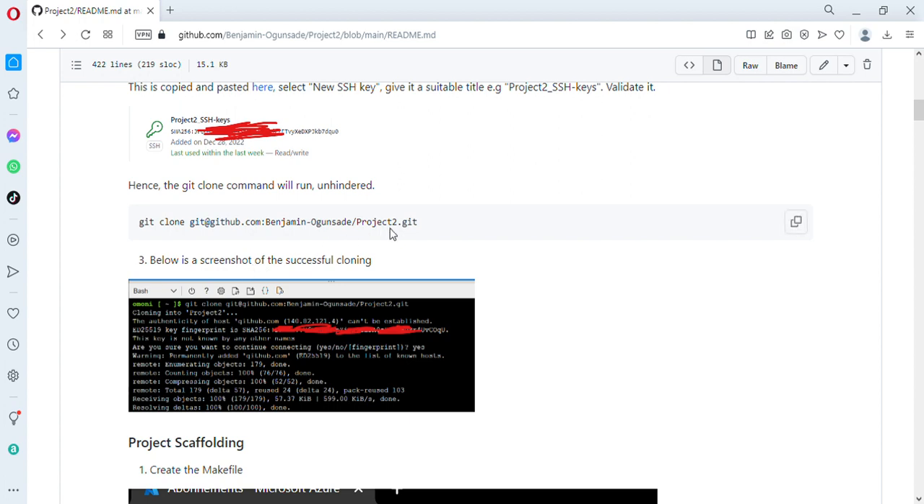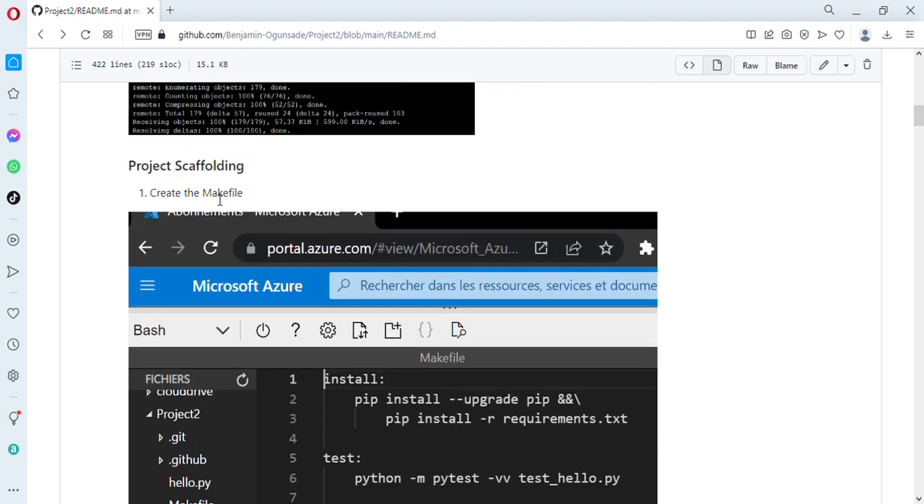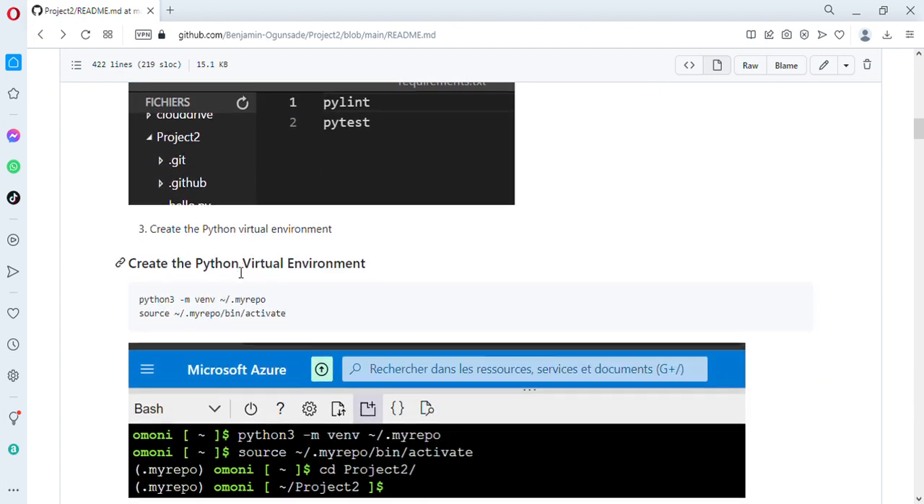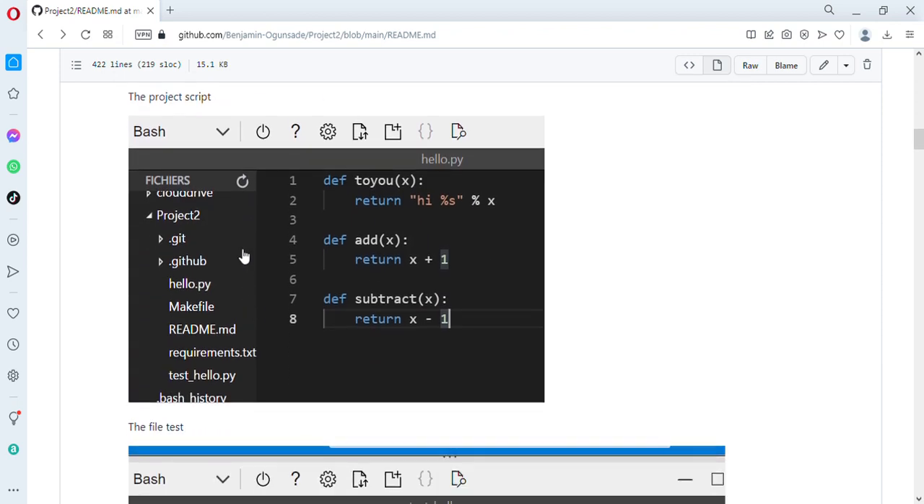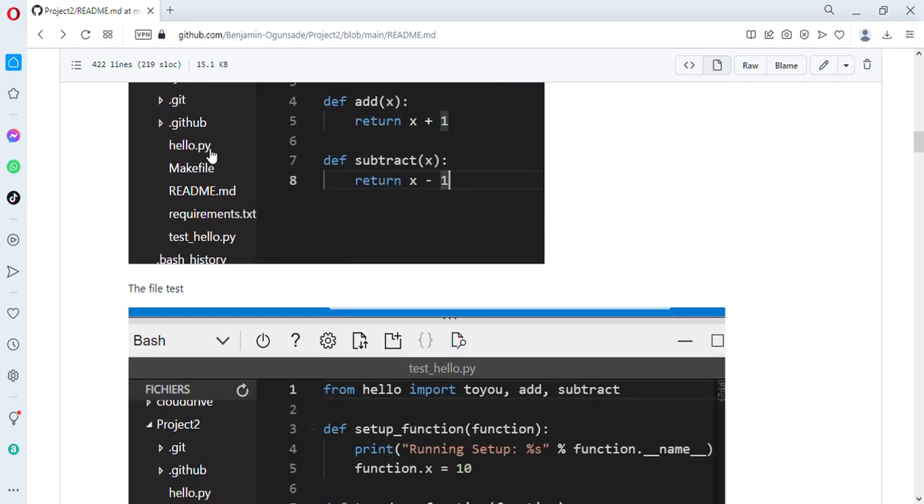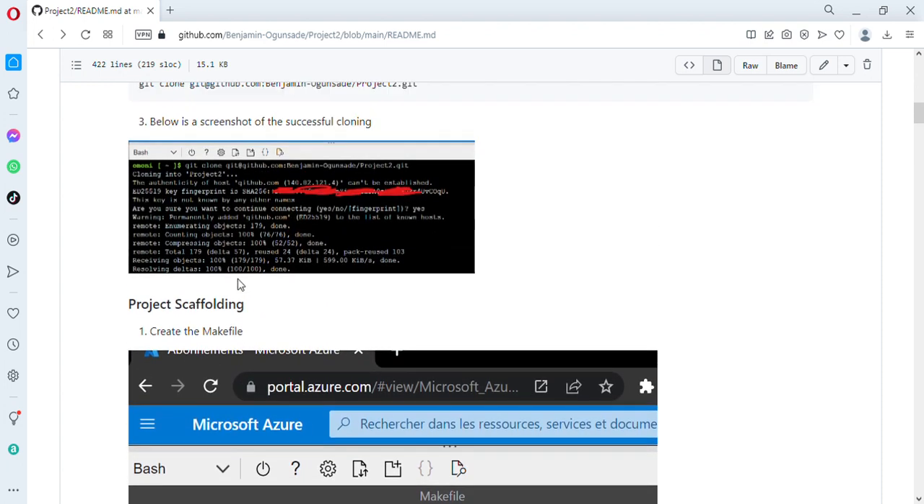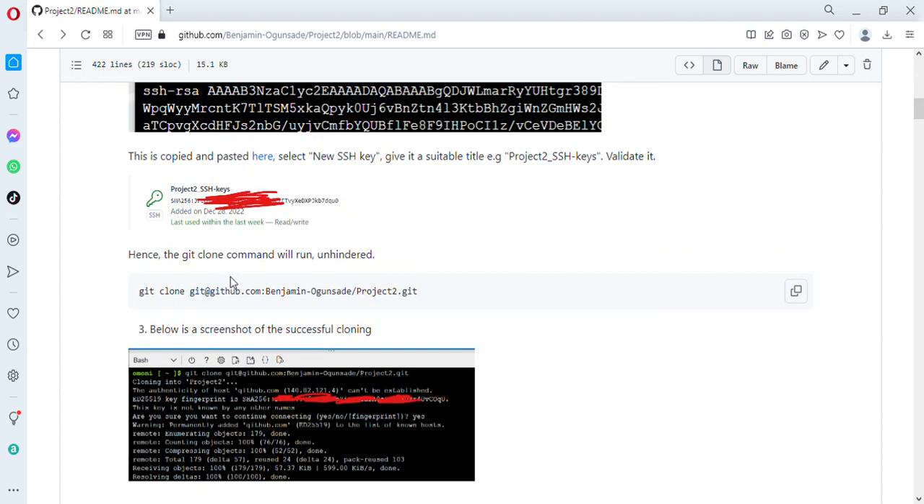Already I've created a folder. I've moved all my files. So I've created the Makefile. I've created the requirements.txt. I've created even the hello.py. You can see them all here: hello.py, README, test_hello.py. I've created them already, and I've manually moved them into my GitHub.